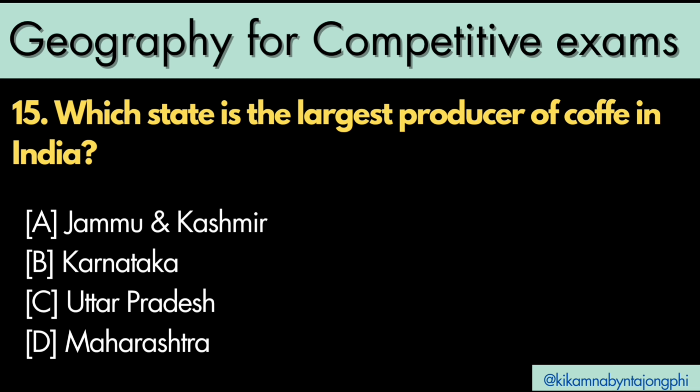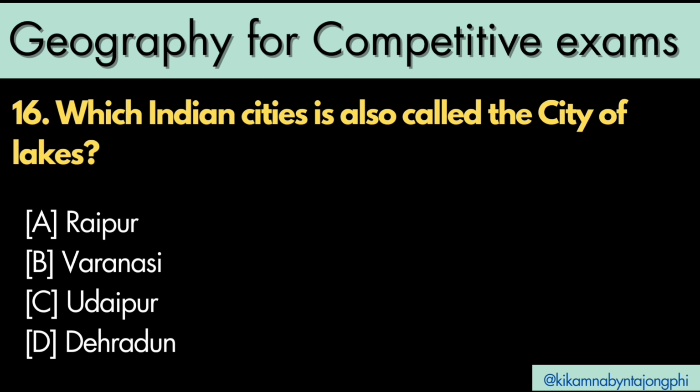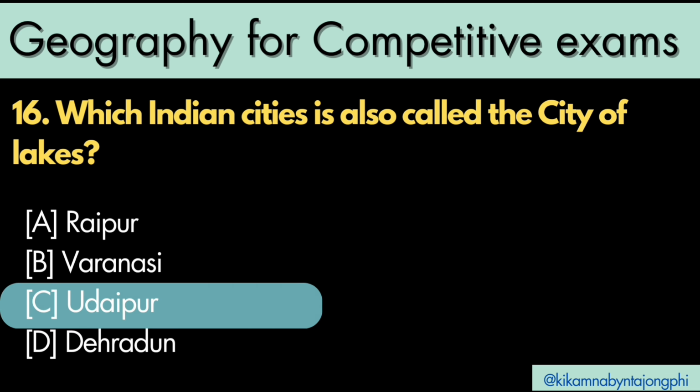Which state is the largest producer of coffee in India? Answer is B. Karnataka. Which Indian city is also called the City of Lakes? Answer is C. Udaipur.